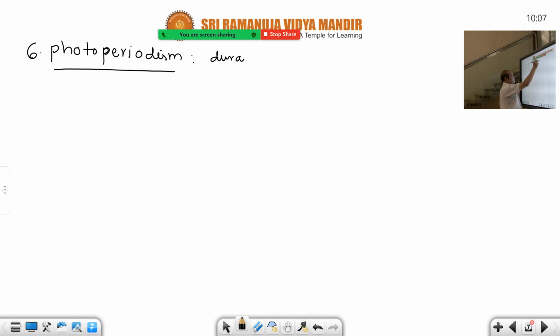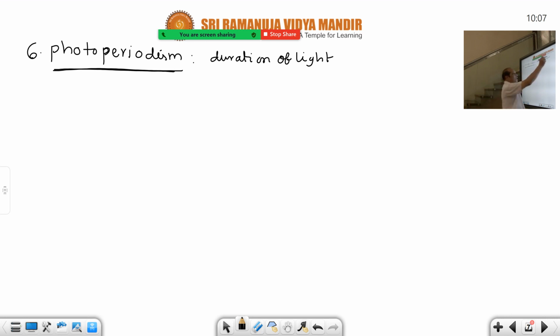You can also say it like that. So many definitions are there. Duration of availability of light is called photoperiod. The activities undergone during that photoperiod are called photoperiodism, by both plants and animals.